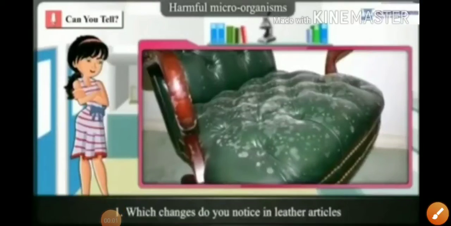Hello dear students, the next topic of science is harmful microorganisms. In the previous topic we have studied useful microorganisms. Which useful microorganisms have we studied in the previous part?